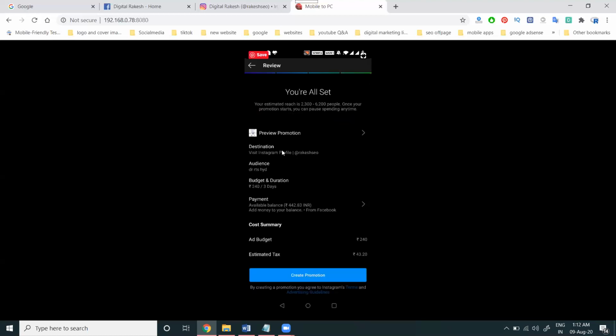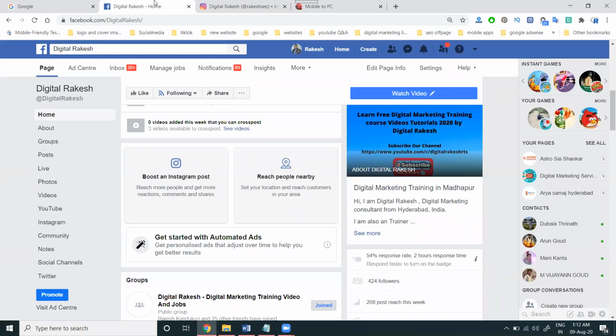Everything will be done here: destination, audience, budget, payment, and cost. Here you can add your payment. The payment will be added for that Instagram account. Here, there are two payment options.